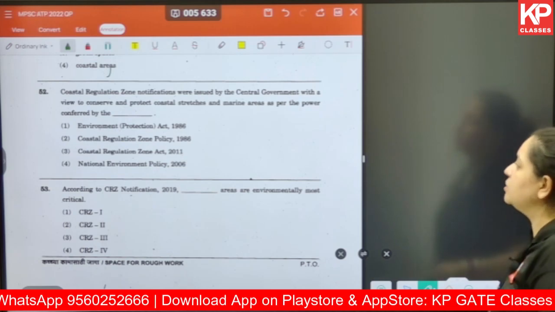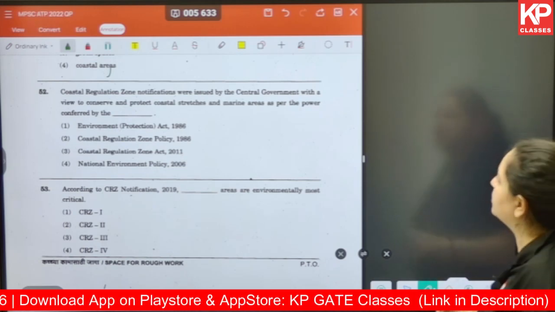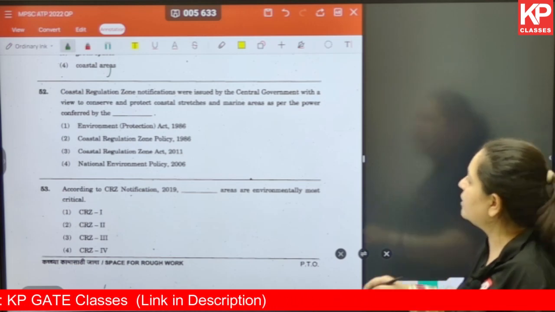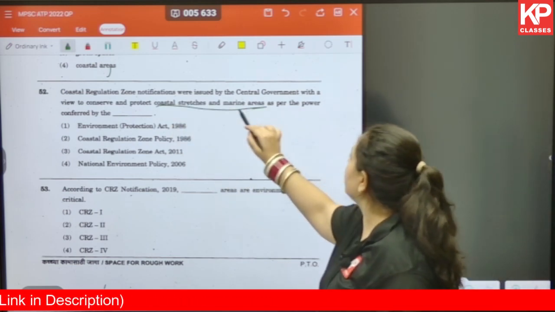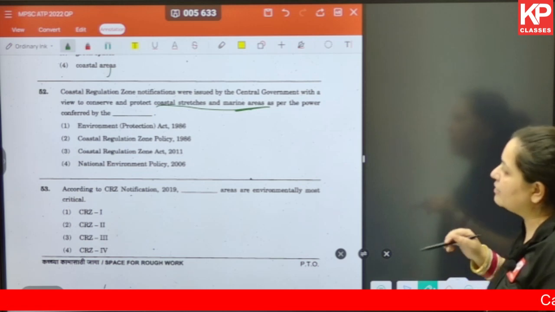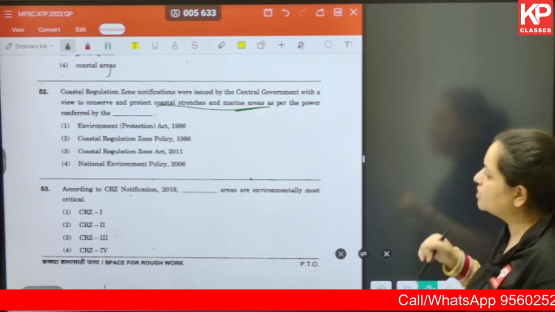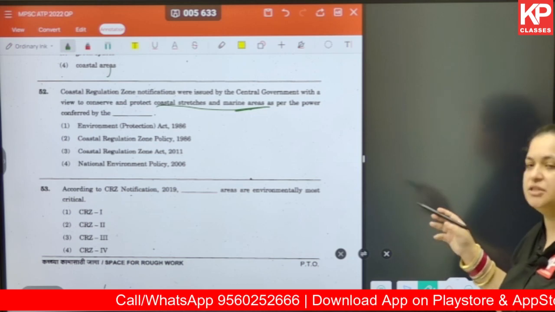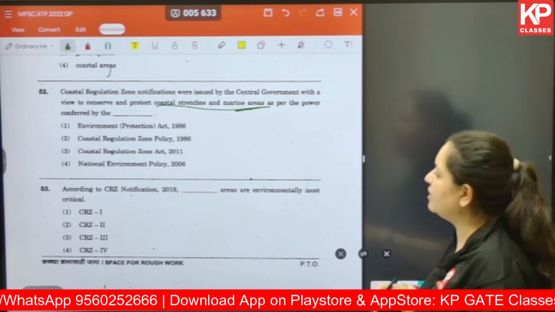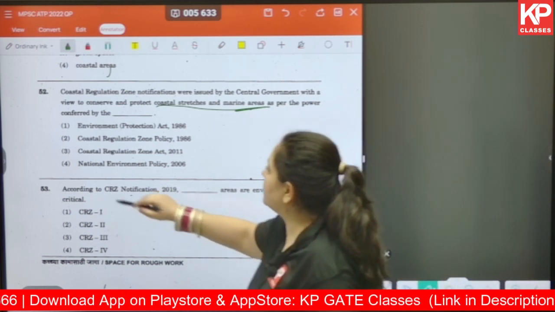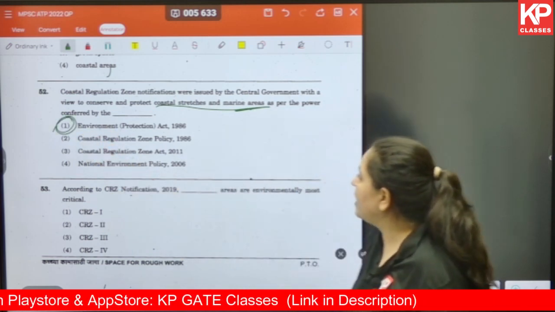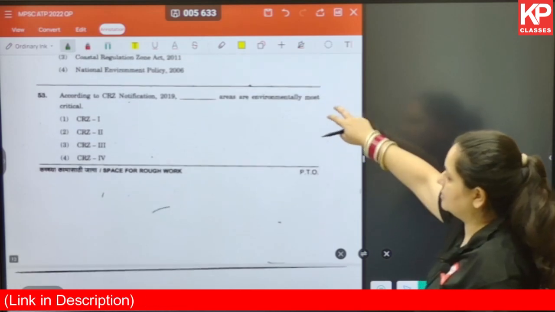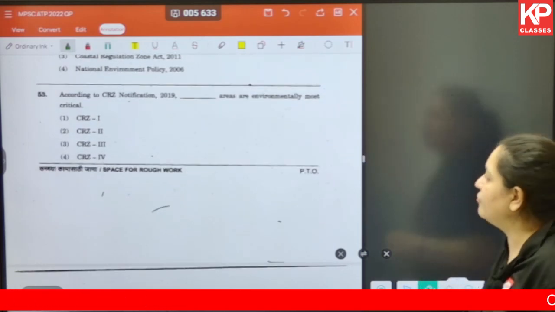The next one, coastal regulation zone notifications were issued by the state or central government with a view to conserve and protect coastal stretches and marine areas as per the power conferred by which of these acts? So, Environment Protection Act, Coastal Regulation Zone Policy, Coastal Regulation Zone Act, or National Environment Policy 2006. The correct answer is option number 1, Environment Protection Act, which came in 1986. Okay.